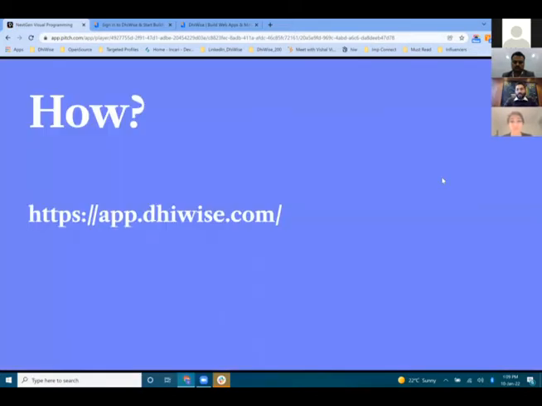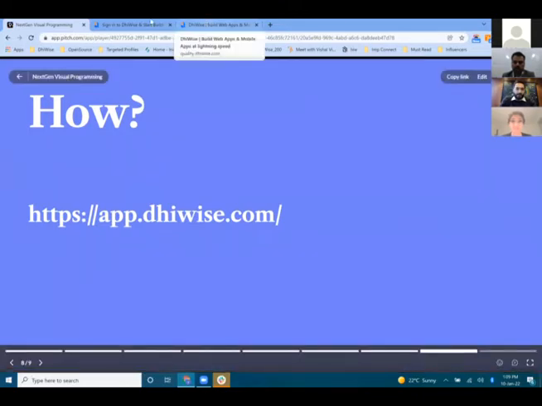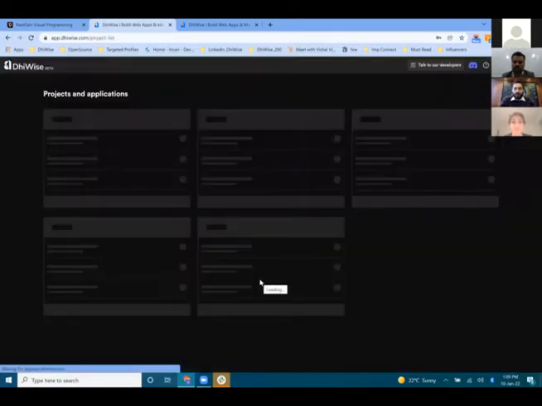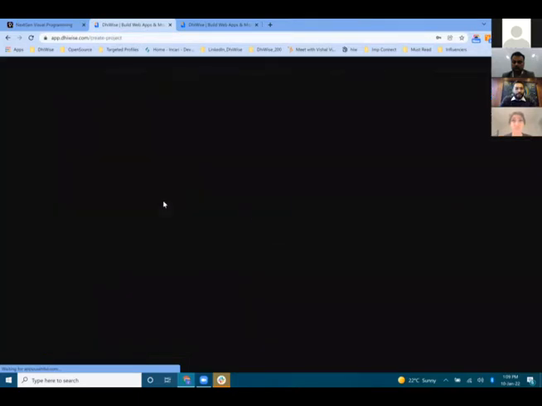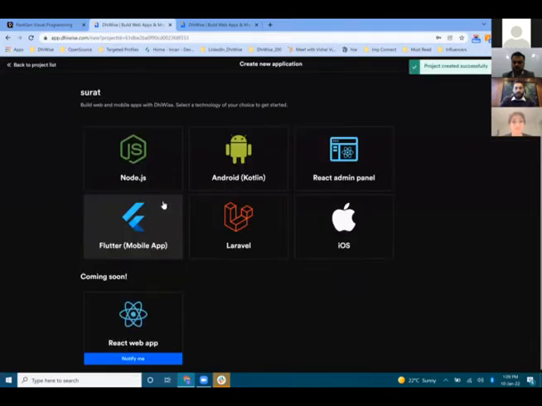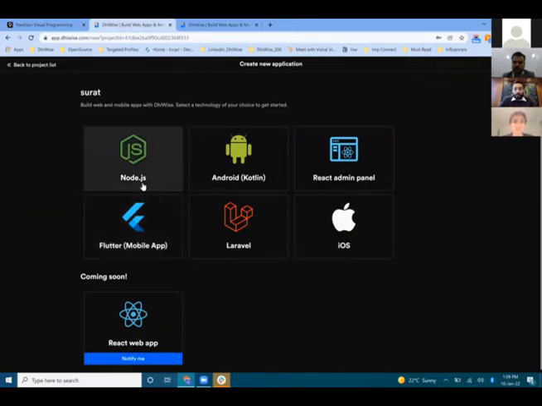And let's see how it works. So it's just a 10-minute overview of what visual programming is and what kind of pain we are trying to solve. And now let's look at the actual application that we are building right now. It's a very simple cloud-based application. You don't need to do any kind of setup. Just with an email ID, you can sign up. You can create any new project. Let me set up one project for Surat, and it's done. With this, you can select any technology that you want to develop the project on, like Node.js, Android, Flutter, Laravel, and iOS.